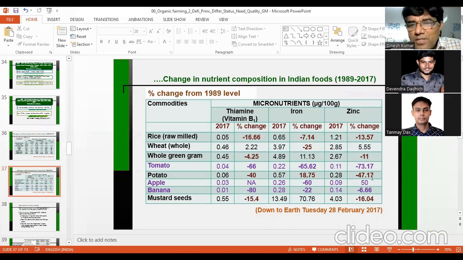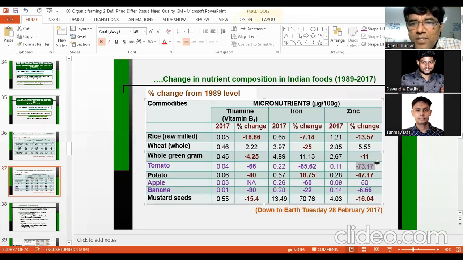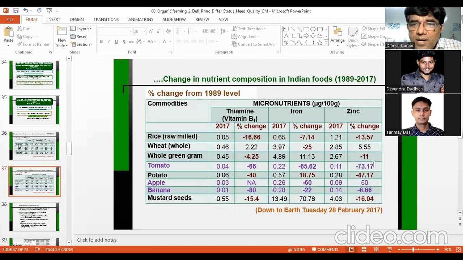So likewise, you can see the other one is tomato. In tomato, you can see zinc content has declined by minus 73.1%, a large decline. And in potato, zinc is minus 47%. In banana, minus 6%. In mustard seed, minus. In most of the cases, you can see zinc content has declined in Indian foods.